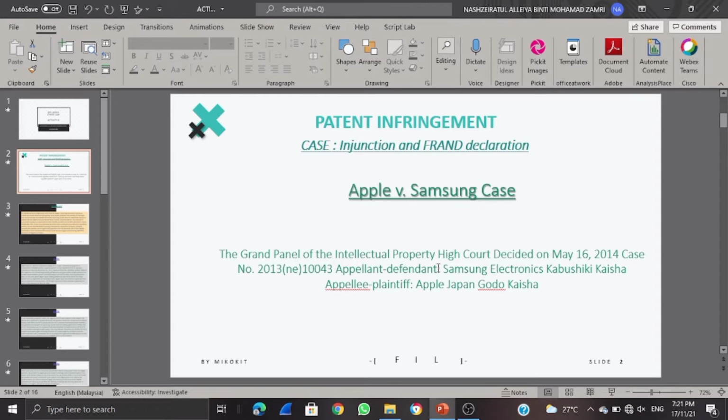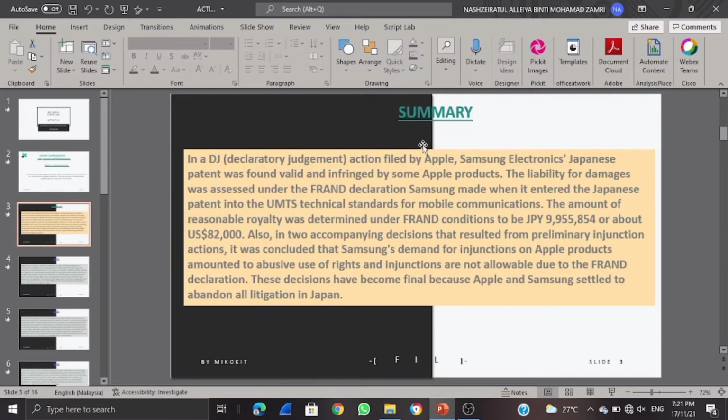The Grand Panel of the Intellectual Property High Court decided on May 16, 2014, Case No. 2030 NA 143. Appellant Defendant: Samsung Electronics Kabushiki Kaisha. Appellant Plaintiff: Apple Japan Godo Kaisha. Summary. In a declaratory judgment action filed by Apple Japan against Samsung Electronics, the patent was found valid and infringed by some